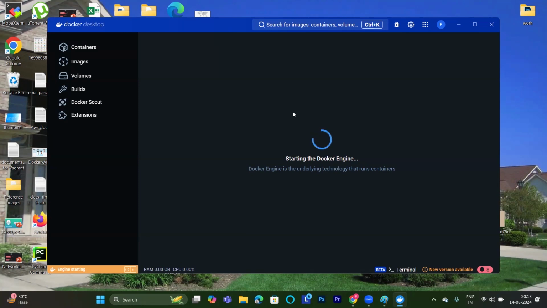Start the Docker desktop. Now this Docker desktop will start the Docker engine. So whatever task we want to perform, it will perform the task straight away.